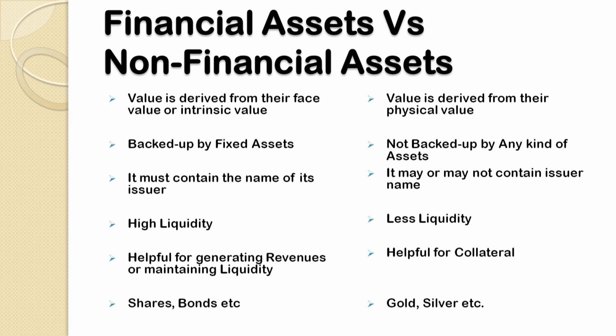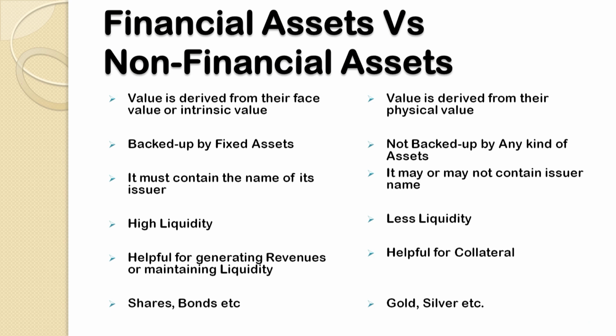Now, here we will differentiate between the financial assets and non-financial assets on the basis of certain parameters, certain components. Now, let us discuss. Point number 1, in the case of financial assets, the value is basically derived from their face value or from their intrinsic value.